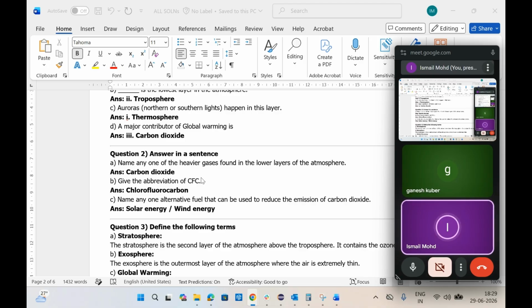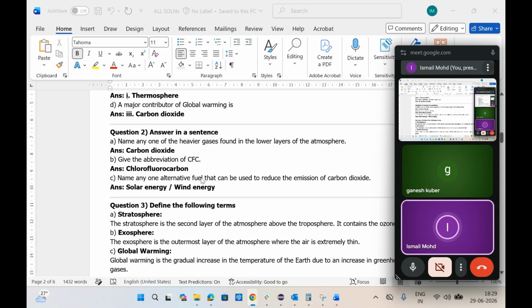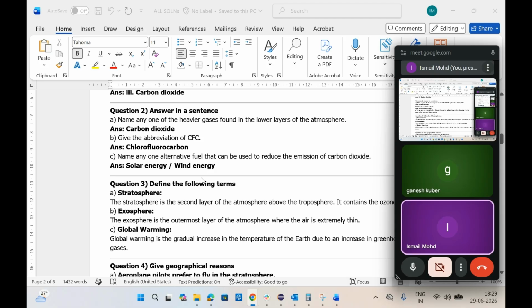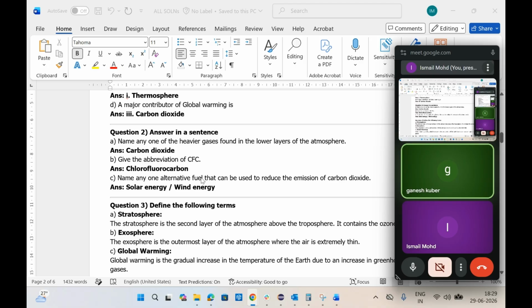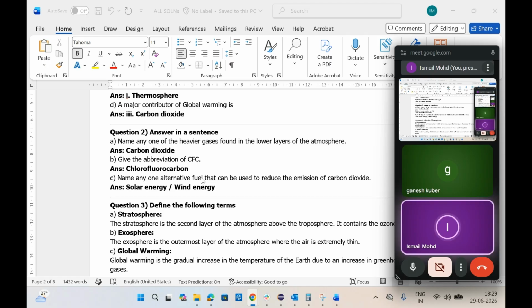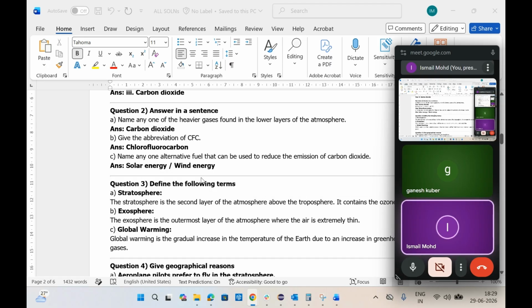Next one, the major contributor of global warming is carbon dioxide. This gas is one of the major reasons. CFCs are also a major factor in the greenhouse effect. Yes, CFCs, chlorofluorocarbons. Good. Next one, name any one of the greenhouse gases found in the lower layer of the atmosphere. That is carbon dioxide.